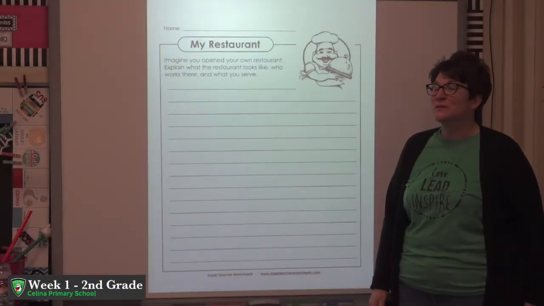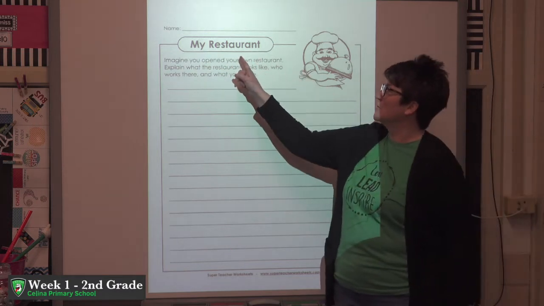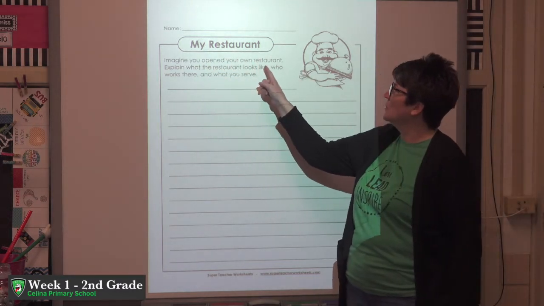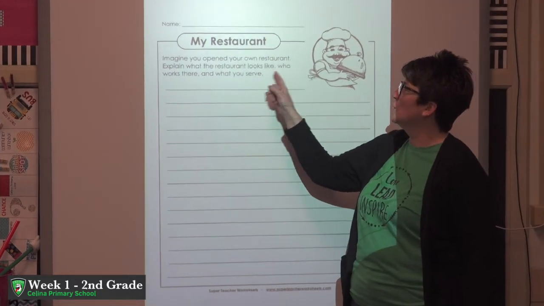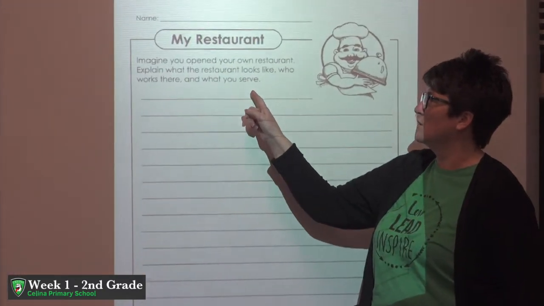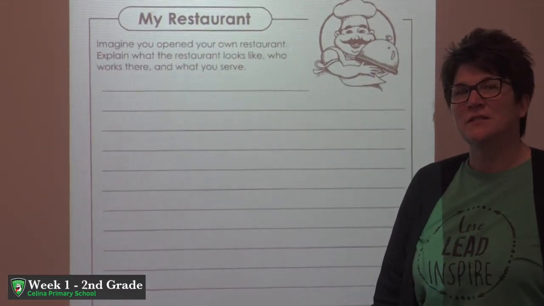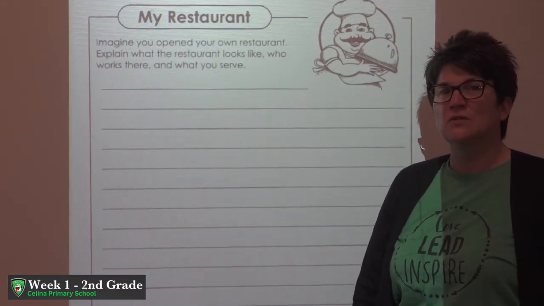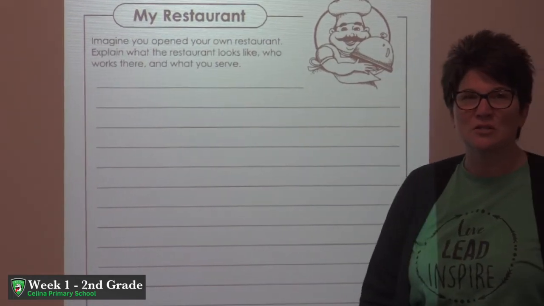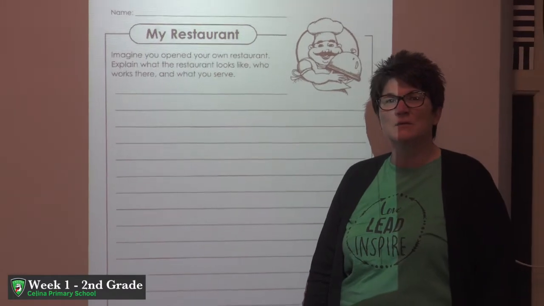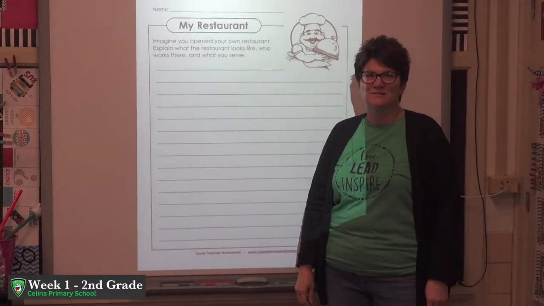Okay guys, so you get to also practice some writing this week. And we're going to write about my restaurant. Imagine you open your own restaurant. Explain what the restaurant looks like, who works there, and what you serve. Remember to start with your topic sentence, 4 or 5 detail sentences after that, and then remember to end with your ending sentence. When you are writing, please make sure you start all sentences with a capital letter, use proper spacing, and don't forget those end marks.